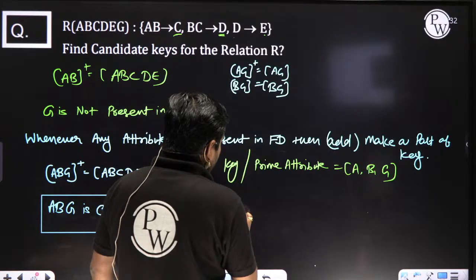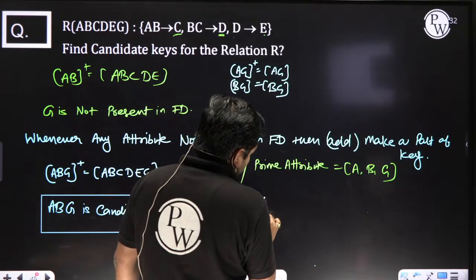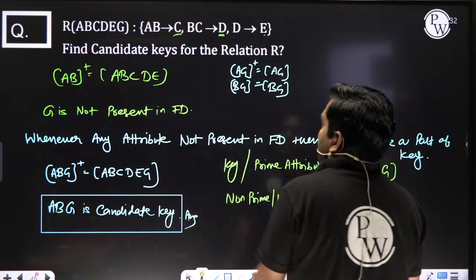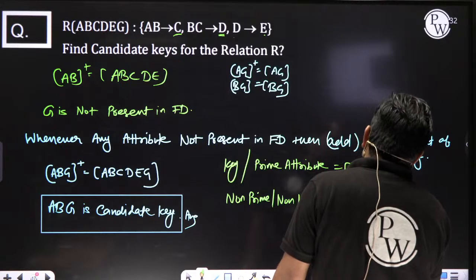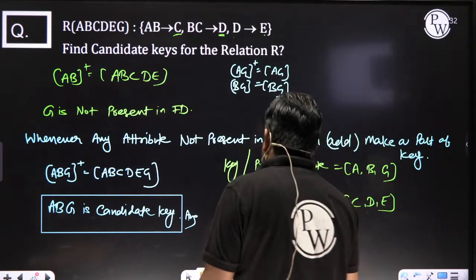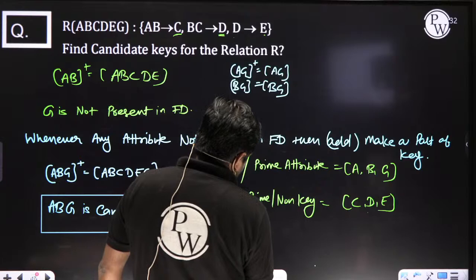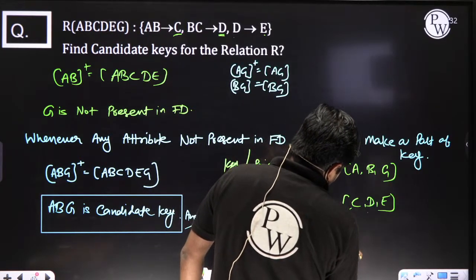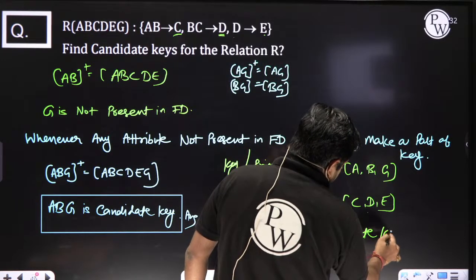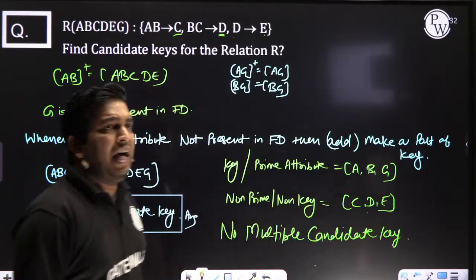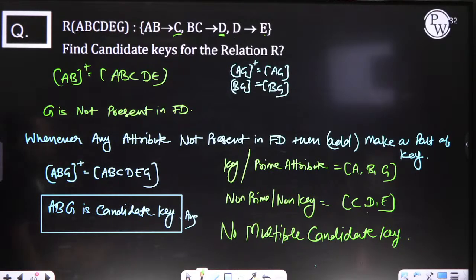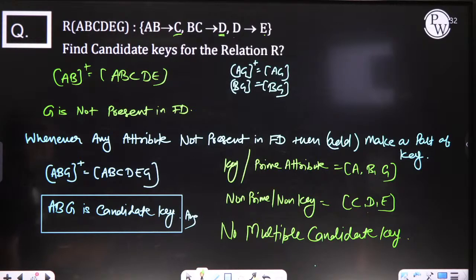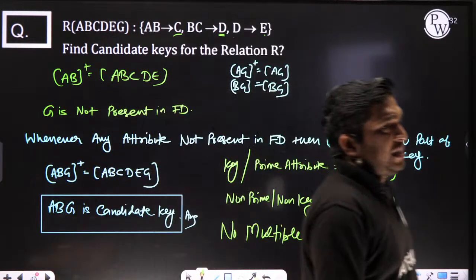And non-prime attributes are whatever is remaining: C, D, E. There are no multiple candidate keys. In this question, only a single candidate key. Clear? This point is crystal clear, everyone.